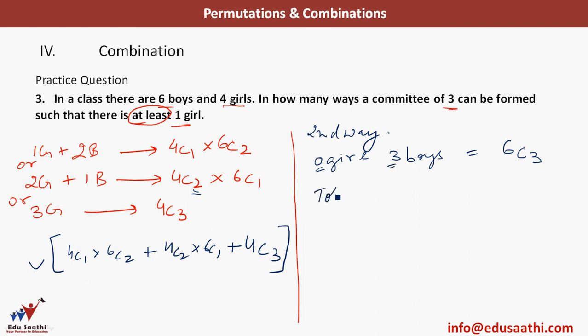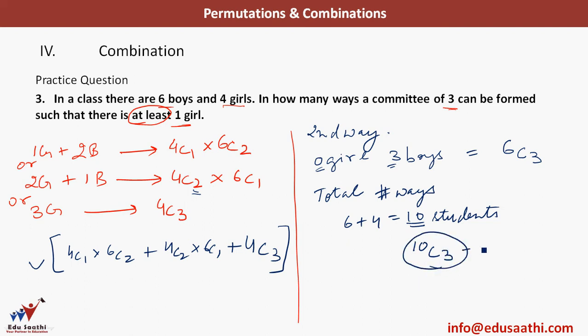What are the total number of ways to select a committee of 3? Total number of ways, I have 6 plus 4, 10 students. Out of these 10 students I need to select 3. So this can be done in how many ways? 10C3. But this 10C3 also includes cases when I have 0 girls. So if I subtract these cases, when no girl is selected, from this total number of cases, I will get the cases where at least one girl is selected.